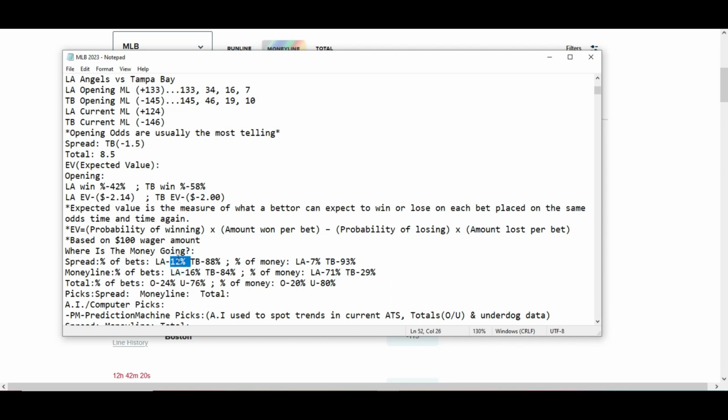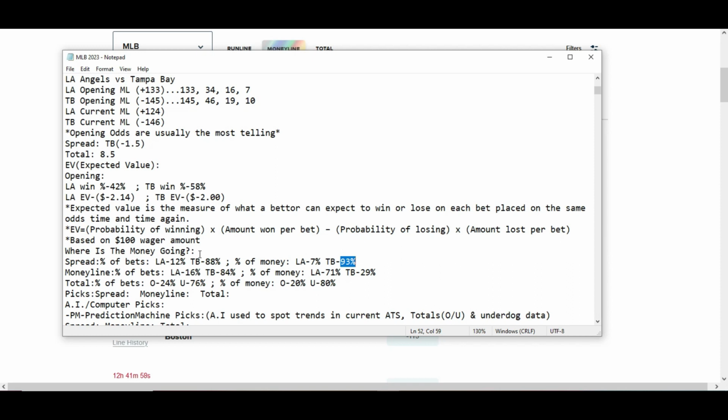Spread, aka the run line, Tampa Bay by 1.5 runs. 12% for LA Angels based off the percentage of bets. Tampa Bay is 88%. Percentage of money, LA 7%. Tampa Bay 93% based off the money.